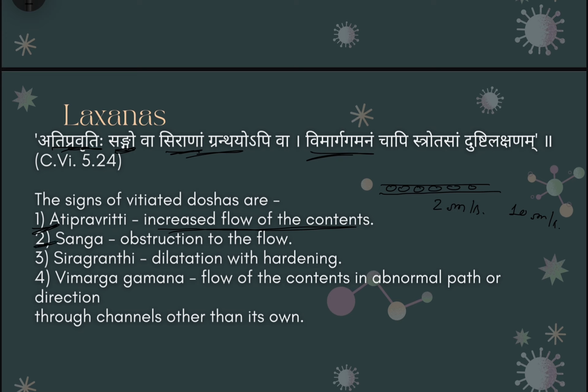Next, we have the Sanga. Sanga means obstruction to the flow. Understand it carefully: while it is flowing without any obstruction, there won't be any problem. However, if there is any structure blocking it in the middle, then there will be obstruction to the flow. That means this part won't be getting much of the nutrients, as a result of which kshaya of this region will occur, that is, the depletion of this region will occur. So this is another lakshana of Shrota Dushti, that is the Sanga, obstruction to the flow.